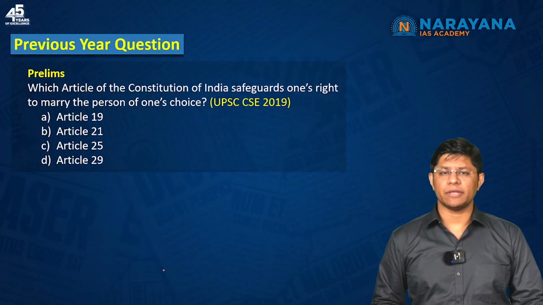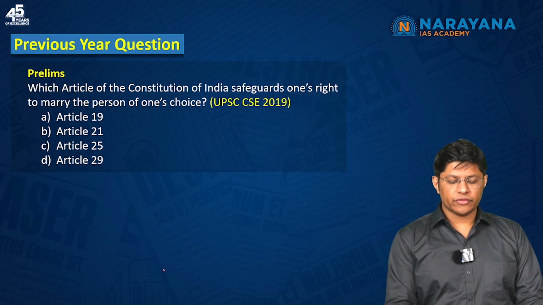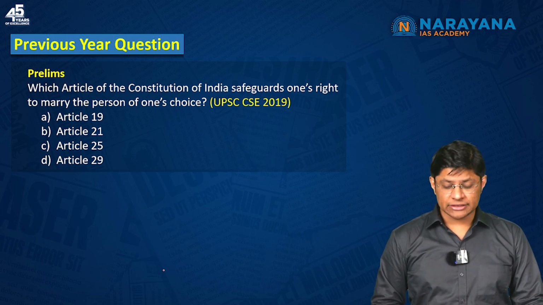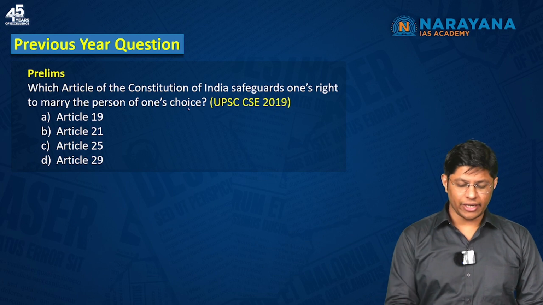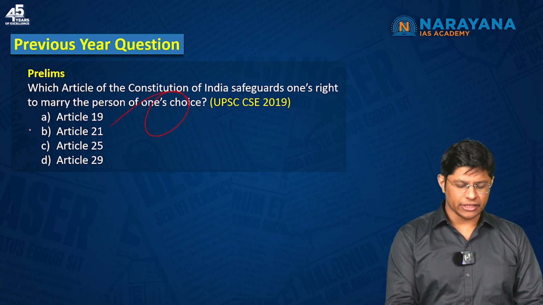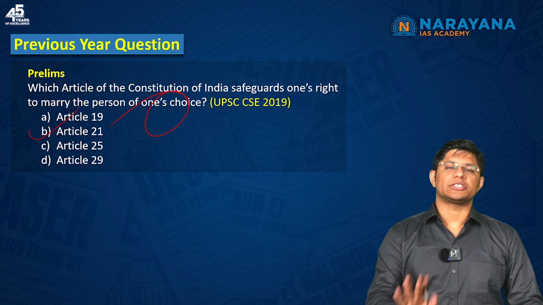Again, a question can be asked of this sort. Which article of the Indian Constitution safeguards one's right to marry the person of one's choice, right? So it's a very simple question. It has to be Article 21. So such types of questions can be expected.